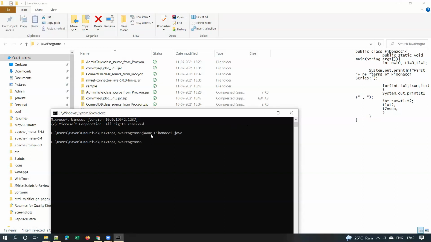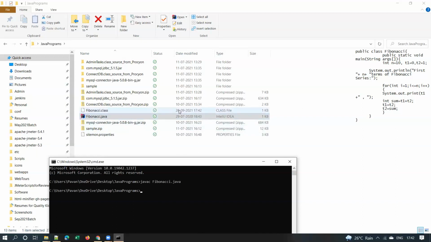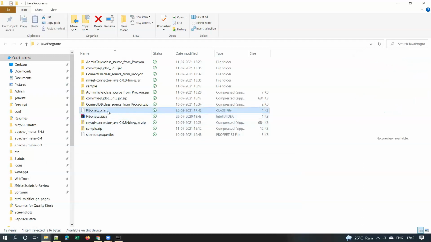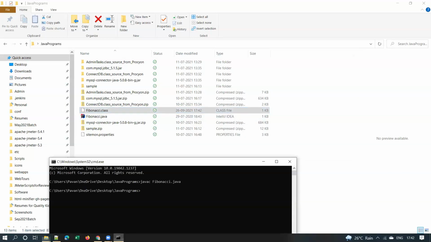When you execute this command, it will create a class file with the same name, Fibonacci.class, right? Here you can see the class file is created just now, isn't it? Fibonacci.class is created. Now if you want to run this Java program, type java Fibonacci.